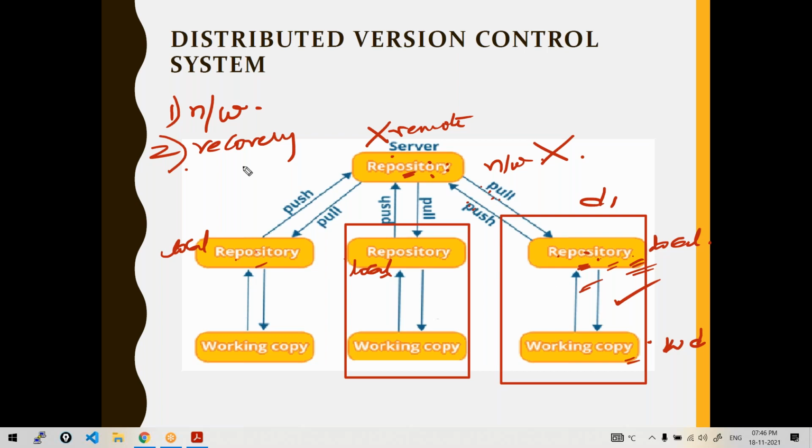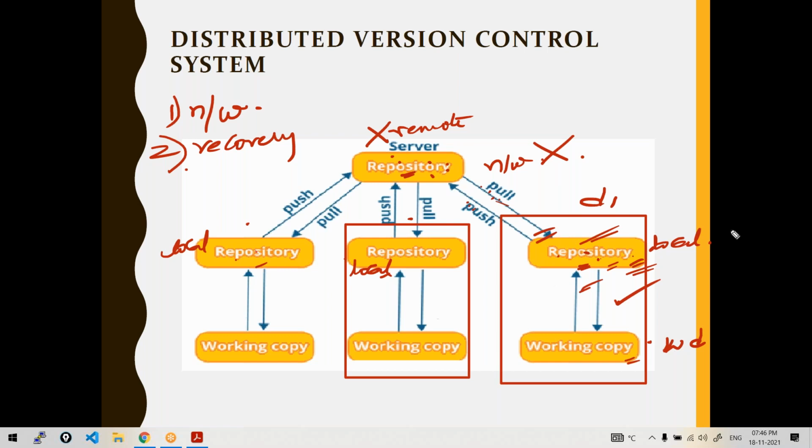Here's another important point to notice. Until your changes go to remote, if my changes are in this local repository, those are confined only to myself. Until I push them to remote, no one else can see those changes. If they are good, then I'll push them to remote so that other developers, other users in the project, can see those changes.